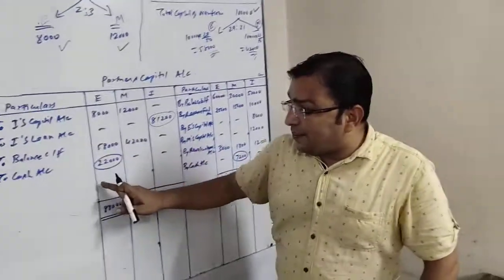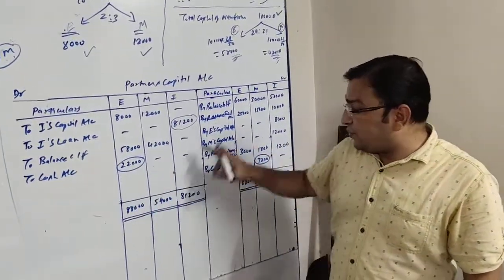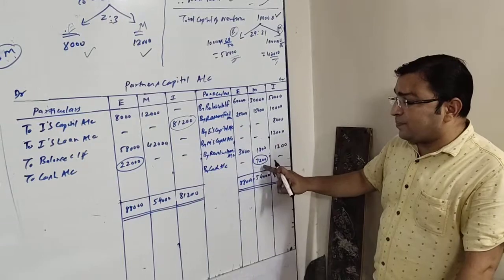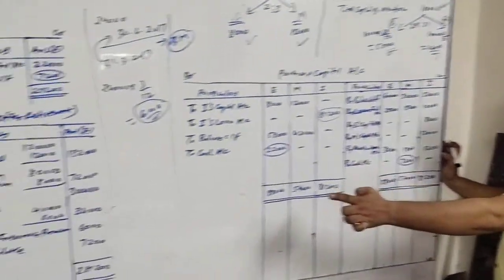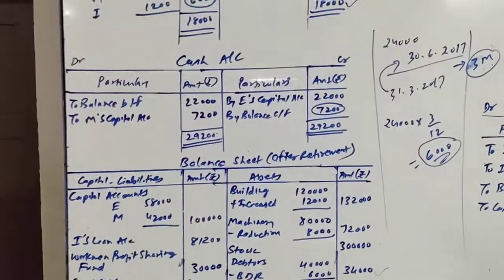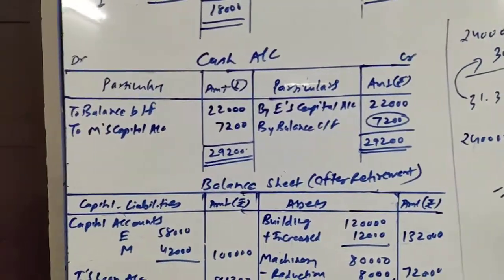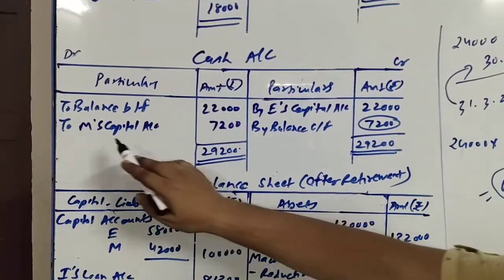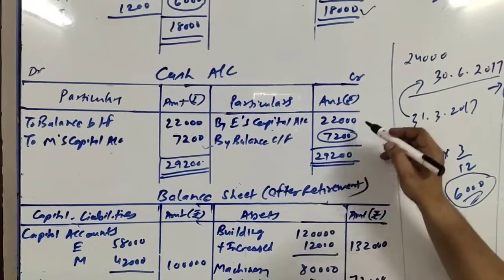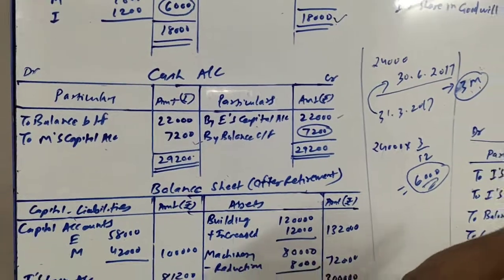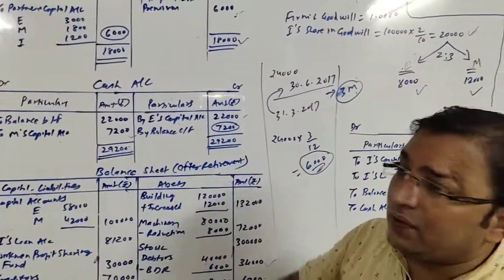So here at the debit side of E's column, to cash account 22,000, and here at the credit side of M's column, by cash account 7,200. This will go at the debit side of the cash account, and this will go at the credit side of the cash account. So here it is, debit side of cash account, to M's capital 7,200, and credit side, by E's capital 22,000. Okay friends, now we will be closing the cash account.